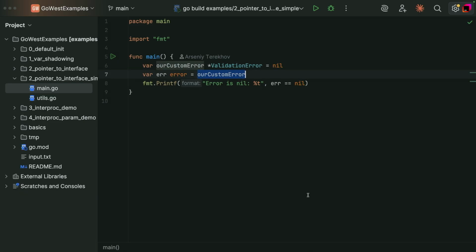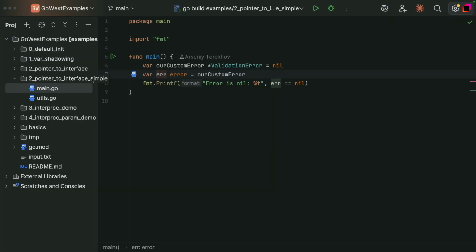Let's figure it out. Actually, in Go, any conversion from any pointer to an interface value results in a non-nil interface value. It doesn't matter whether the pointer is nil or not. The result is always a non-nil interface value. It relates to some internals of how interfaces are represented under the hood, but it's out of scope of this talk, so let's keep it. But let's remember this rule.